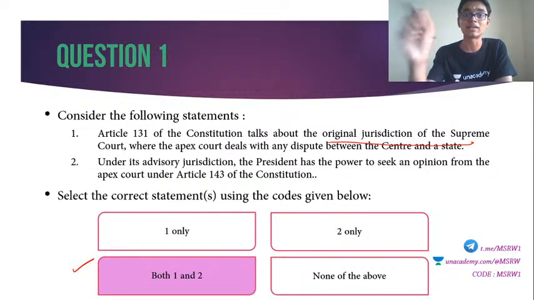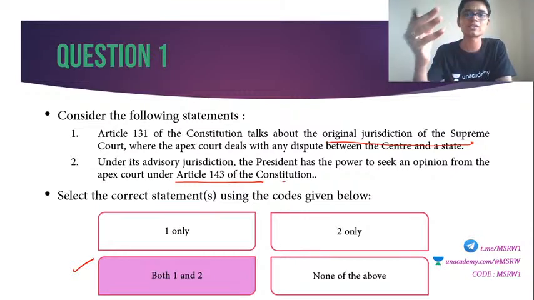That is Article 131. Second one, under its advisory jurisdiction, the President has the power to seek an opinion from the apex court under Article 143 of the Constitution. This is also correct. Supreme Court has advisory jurisdiction, which means the President can refer certain matters to the Supreme Court and Supreme Court can give their advice on the said matter.